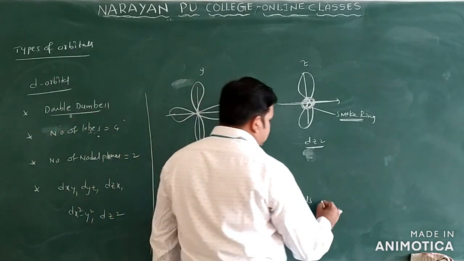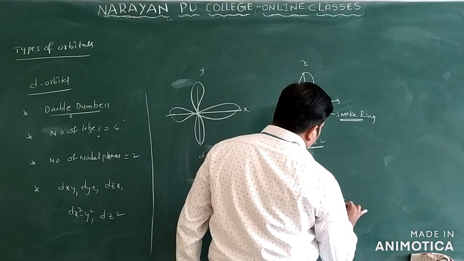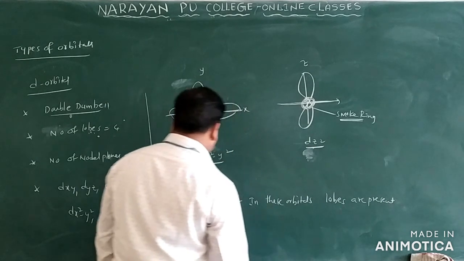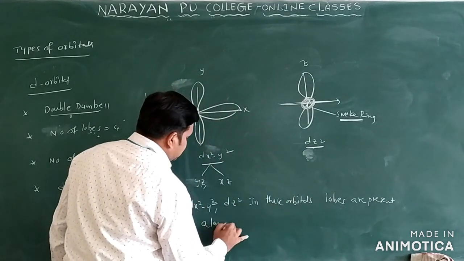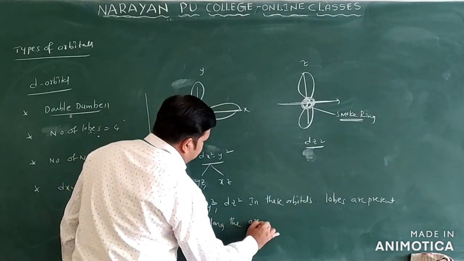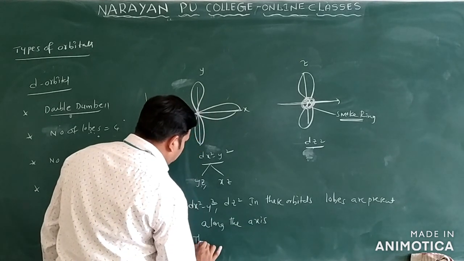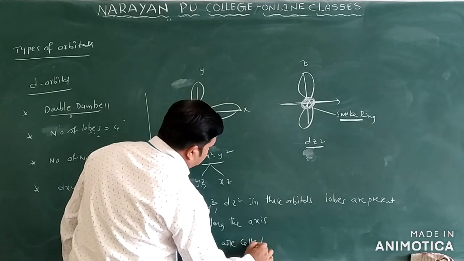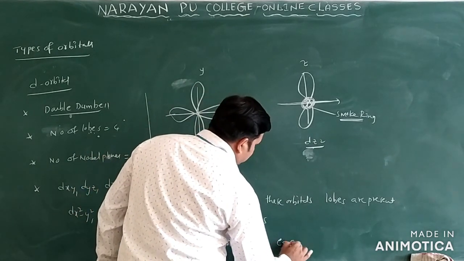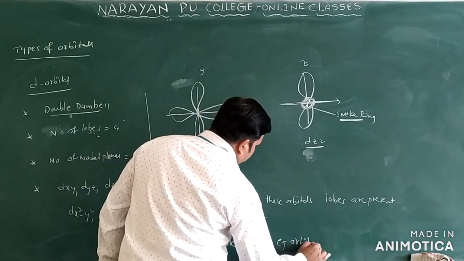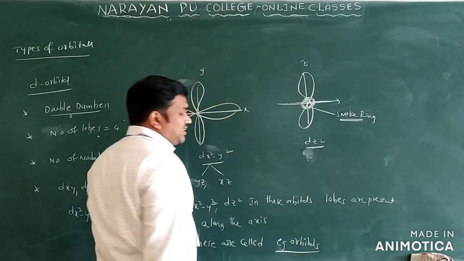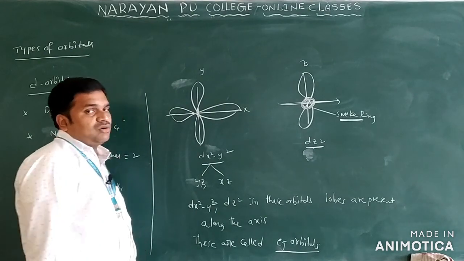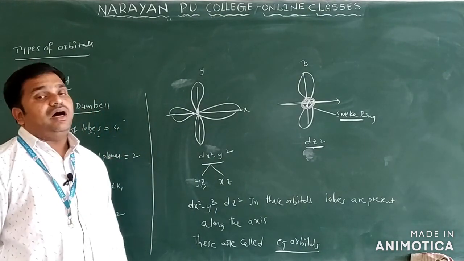In these orbitals, lobes are present along the axis only. So these are called eg orbitals. Previously I told you t2g, these are eg orbitals only. This is regarding the shapes of the orbitals.